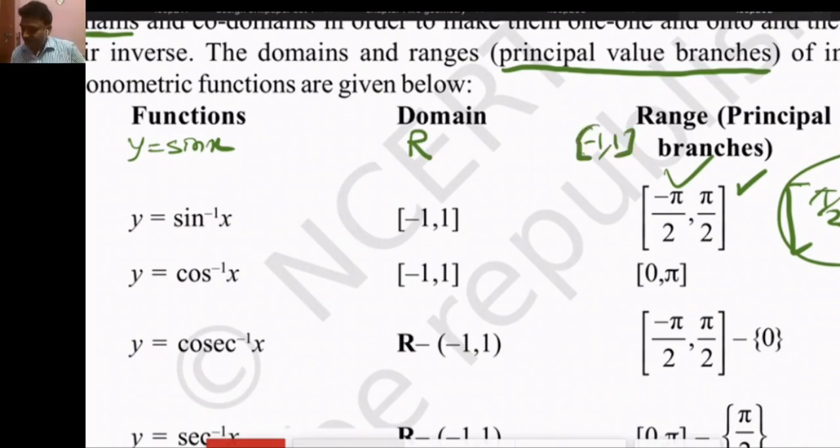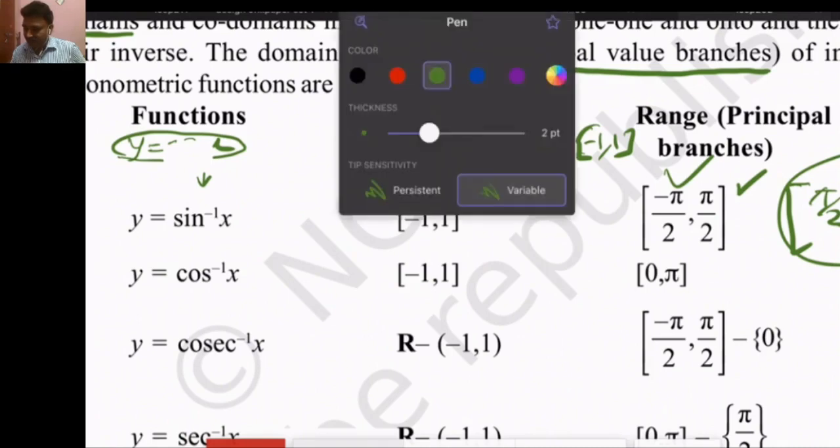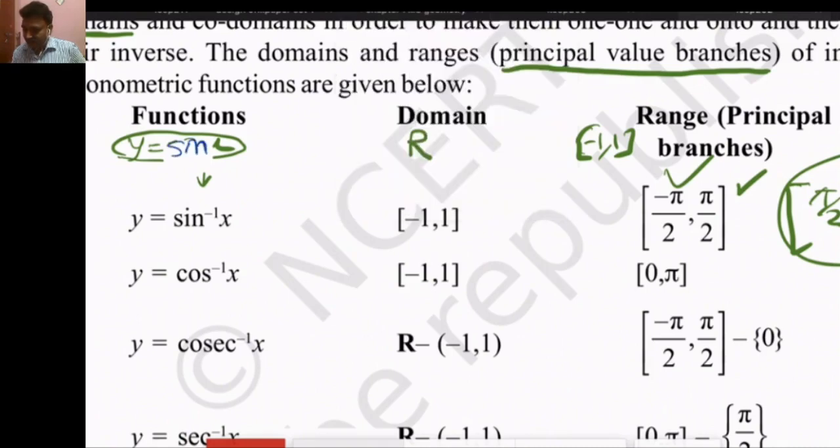We have already read about trigonometric functions, but this is the time of inverse functions. Suppose the inverse of f is represented by f inverse. Always remember, sin x does not mean sin into x.